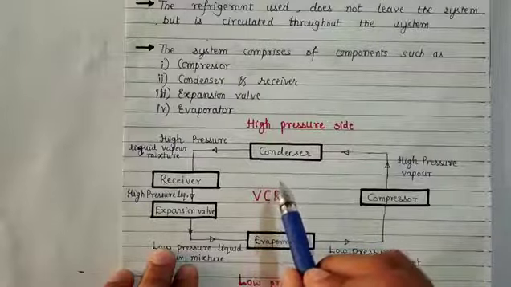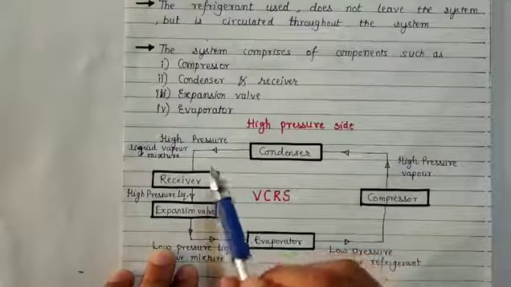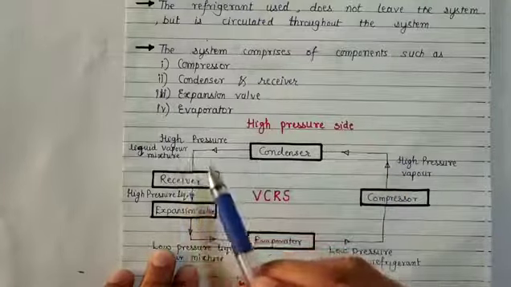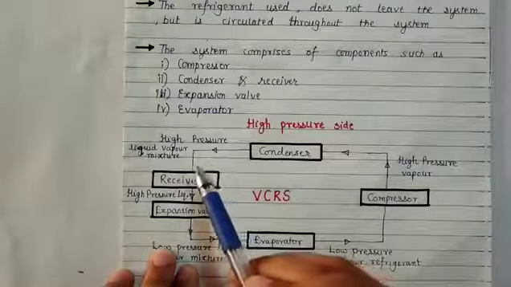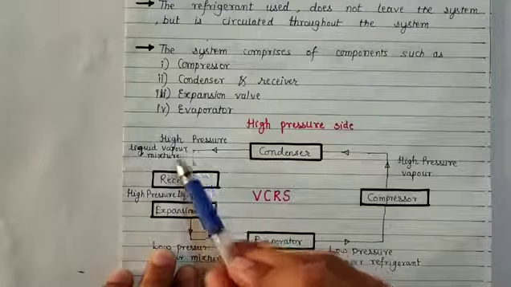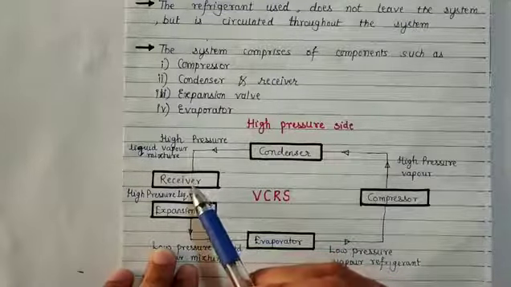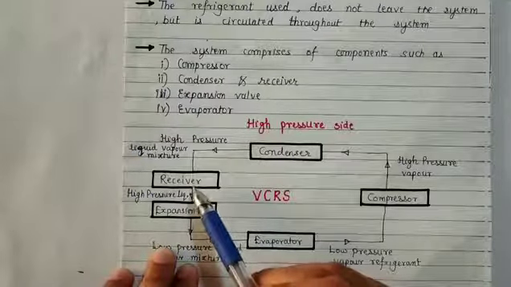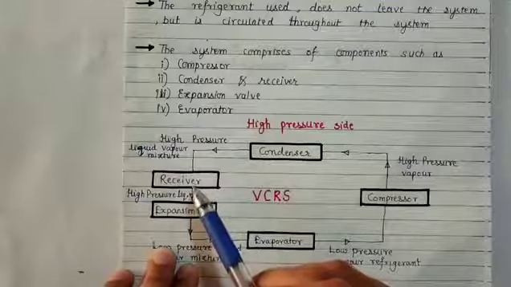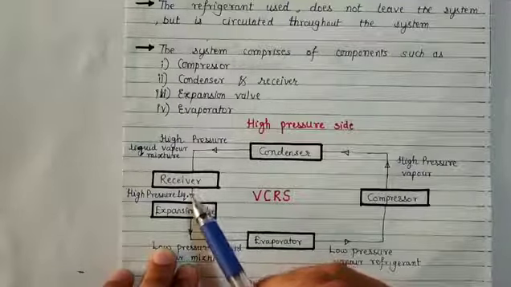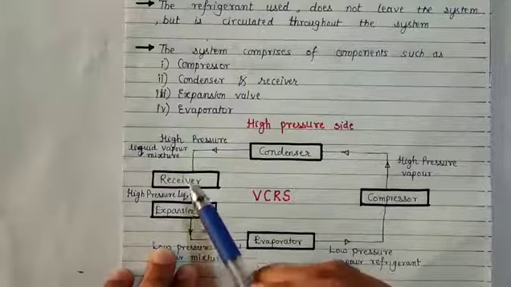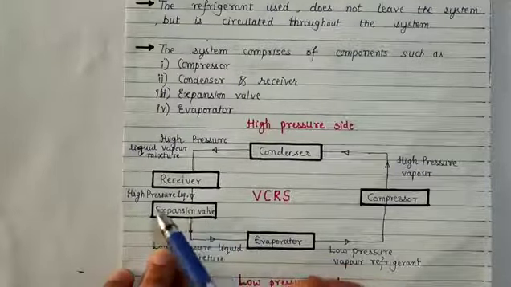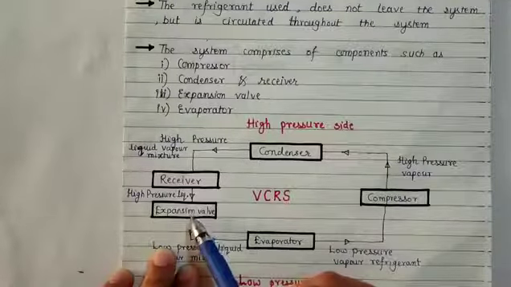Because of this, the vapors are converted to liquid. So high pressure vapor refrigerant gets converted to high pressure liquid vapor mixture after the condenser. After the condenser, this mixture is sent to the receiver. The receiver is basically a tank where the liquid vapor mixture is accumulated, and the required amount of liquid refrigerant is sent to the expansion valve. So only liquid is sent to the expansion valve.